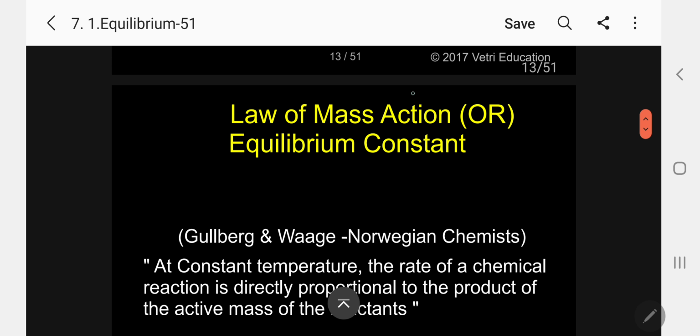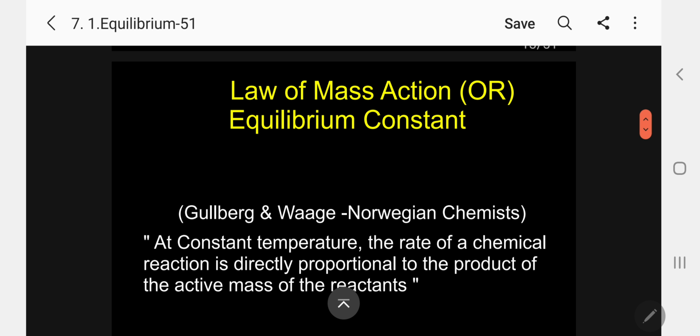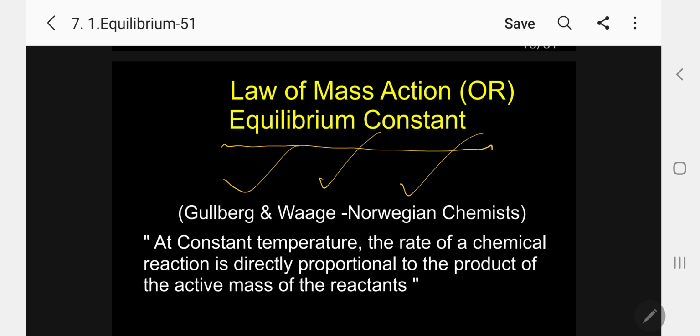Kindly follow. Now, let me come to the most important topic, the law of mass action or equilibrium constant. Whenever there is an equilibrium, we have to study the equilibrium constant. According to Guldberg and Waage, Norwegian chemists, I can now define it. At constant temperature, in a reversible chemical reaction, the rate of a chemical reaction is directly proportional to the product of the active mass of the reactants.